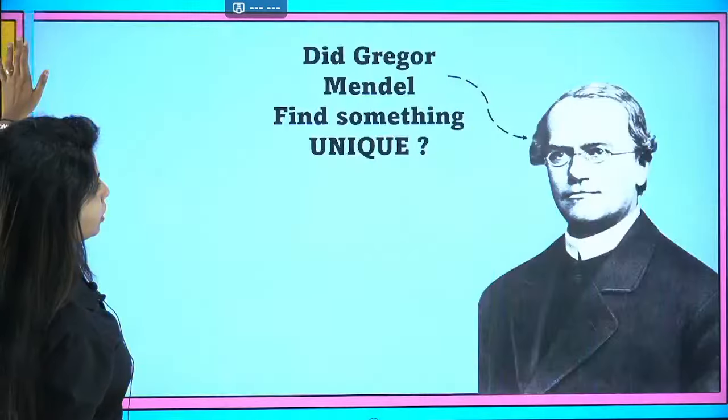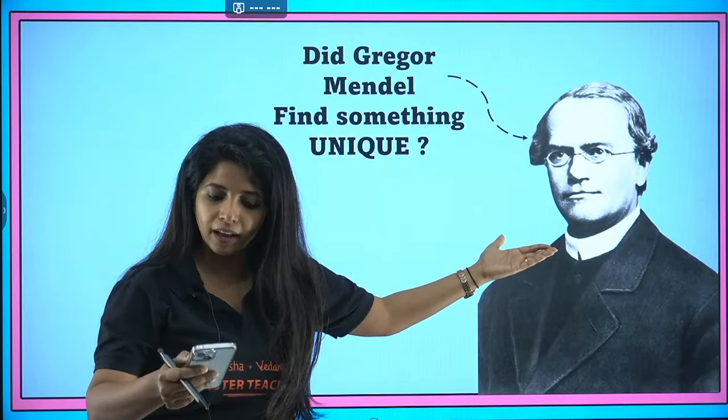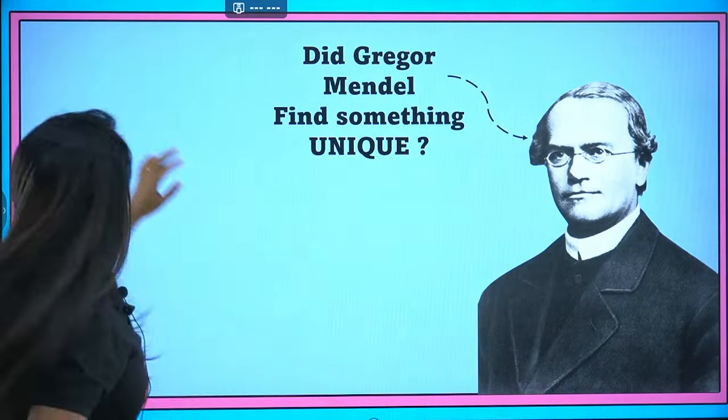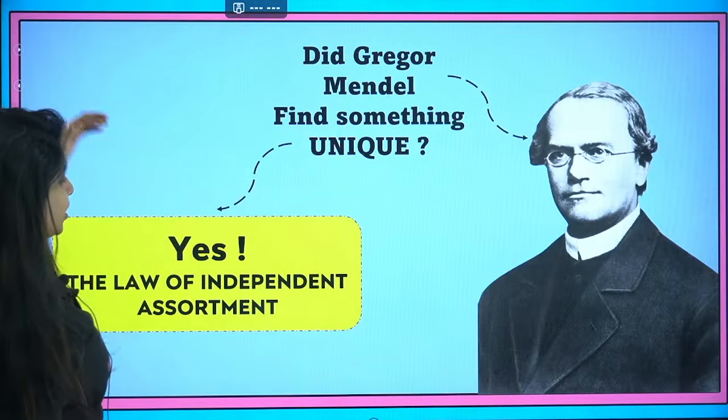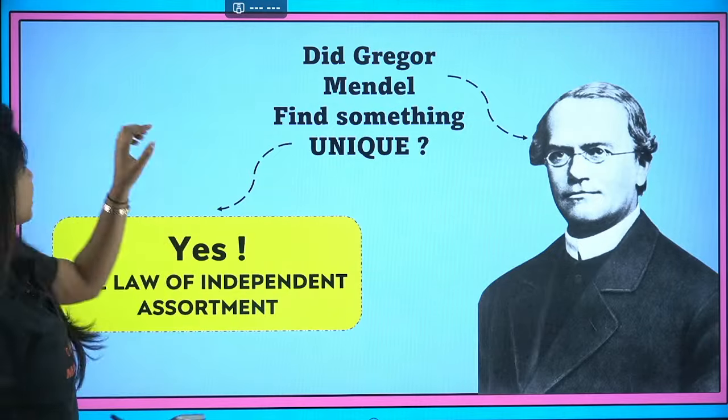That is something that I have written over here. So did Gregor Mendel find something unique? By the way, say hi to Gregor Mendel, everyone. So this is Gregor Mendel, sir. And what unique thing did he find? He found the law of independent assortment with the dihybrid cross experiment.